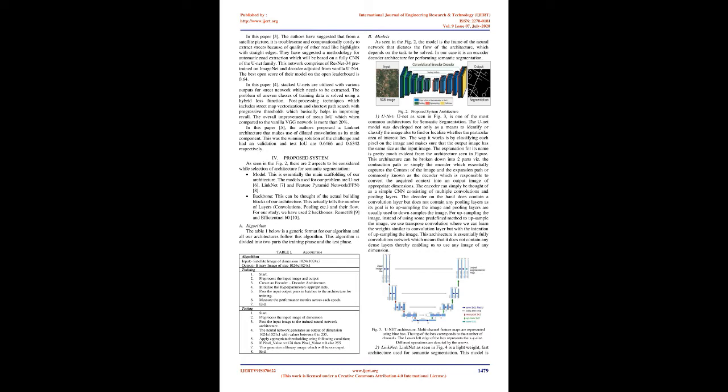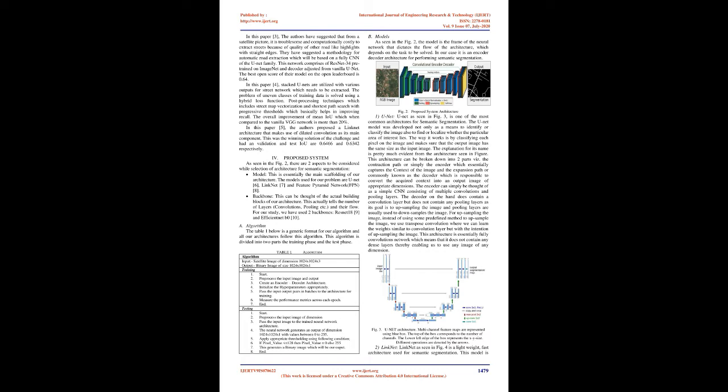Fig 1. Road network annotated from satellite images. In paper 3, the authors have suggested that from a satellite picture, it is troublesome and computationally costly to extract streets because of other road-like highlights with straight edges. They have suggested a methodology for automatic road extraction which is based on a fully convolutional network of the UNet family. This network comprises ResNet34 pre-trained on ImageNet and a decoder adapted from vanilla UNet. The best public score of their model on the public leaderboard is 0.64.